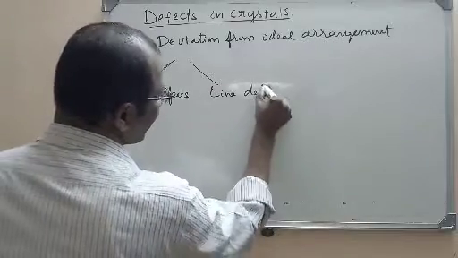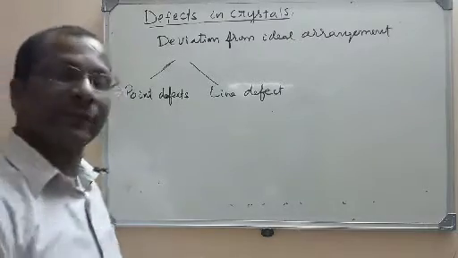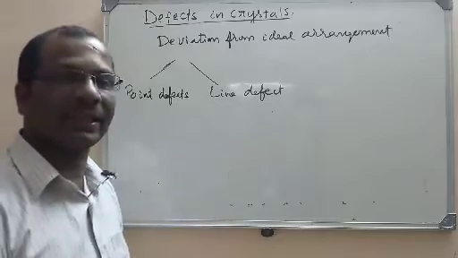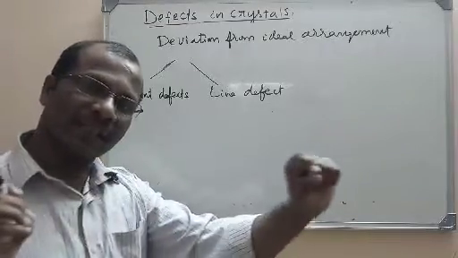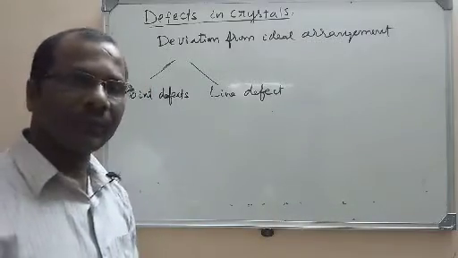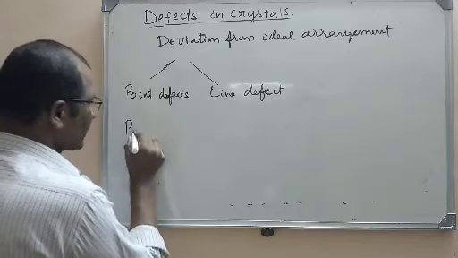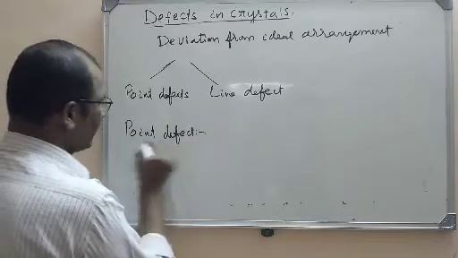Line defect. Easy to remember. Point defect, line defect. You know, a point means an atom or a particle here in the crystal. Line means entire line of atoms or entire line or row of particles. So, what is a point defect in a crystal? Let us discuss. First, I will discuss point defect.